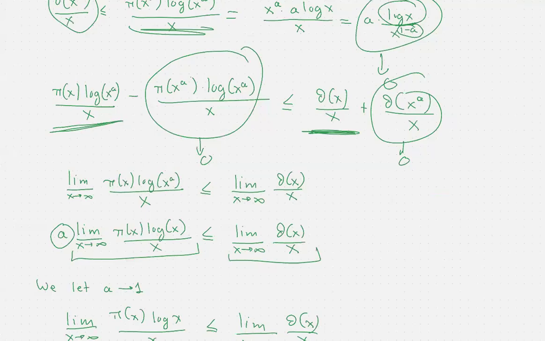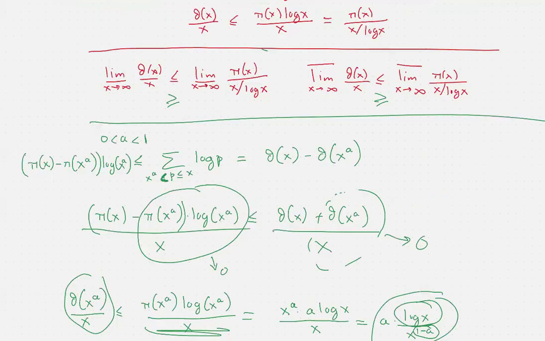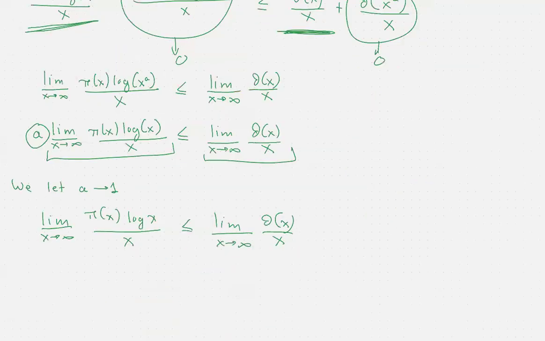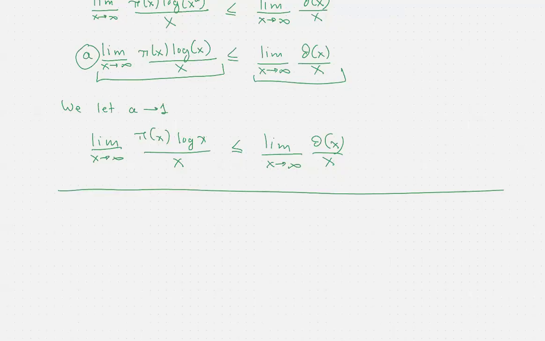So if we put everything together, the lower limit, which exists, of course, as x tends to infinity of pi of x over x over log x is equal to the lower limit of theta of x over x. And same thing for the upper limits.